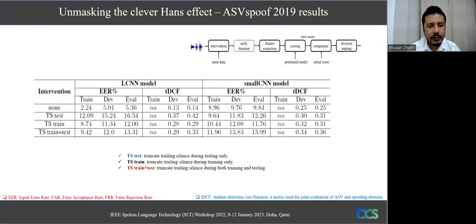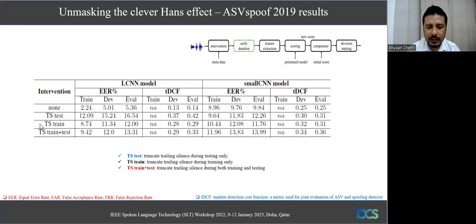So next, we want to understand how this silence can be used to perform various intervention experiments. This table shows the results for different interventions that we perform on this data using these two different models. The first column over here shows the original experiment where there is no intervention. The second one denotes test time intervention, which means we remove the silence from the test utterance only at test time.